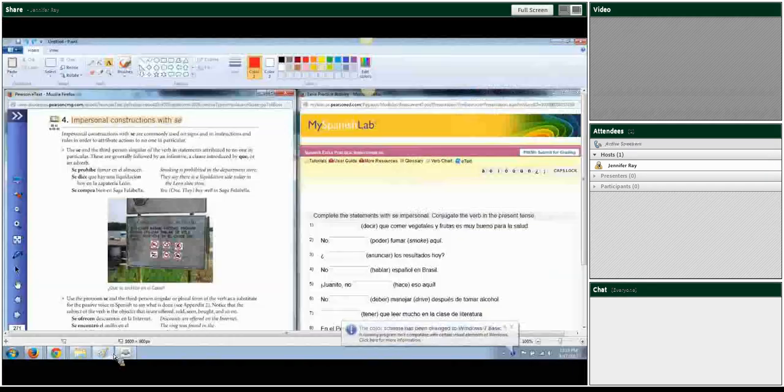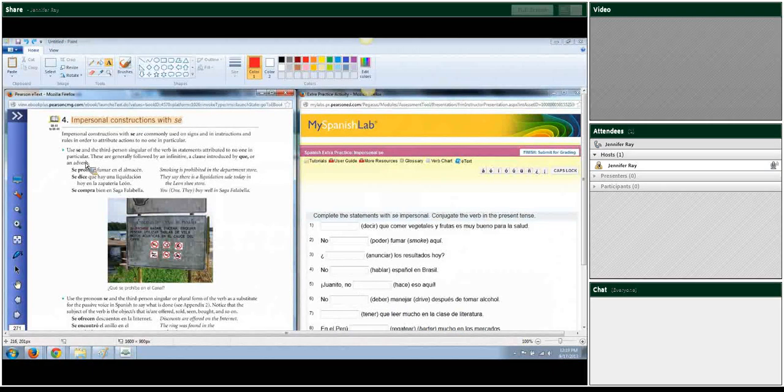Impersonal. So I'm going to go ahead and pull this up here. Sorry, I was reading that. Okay, impersonal constructions, we say, are commonly used on signs and in instructions and rules in order to attribute actions to no one in particular.